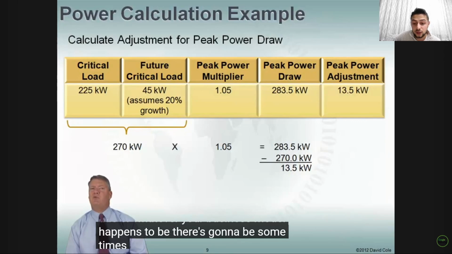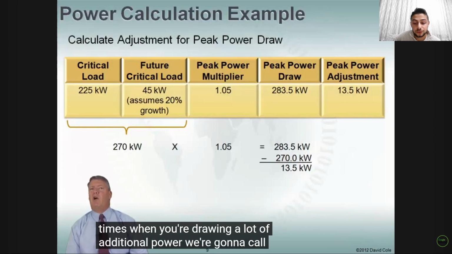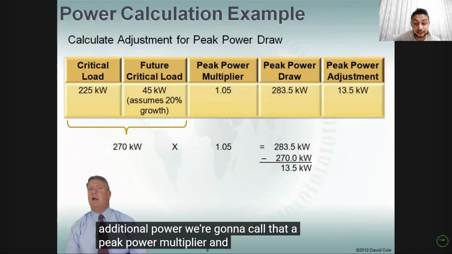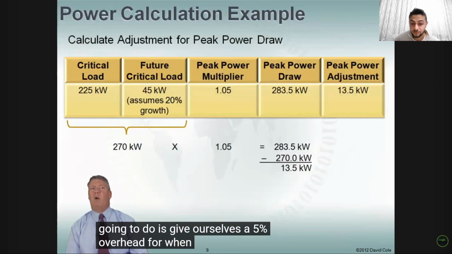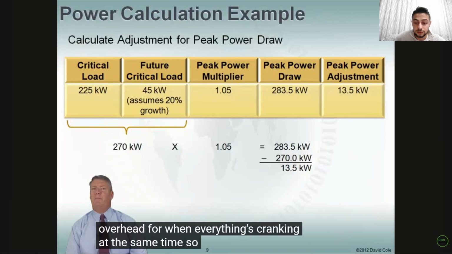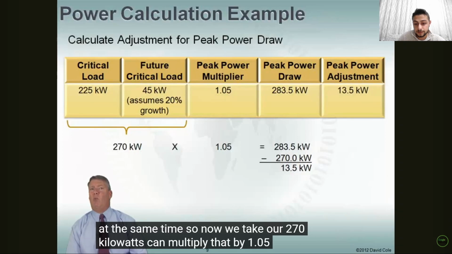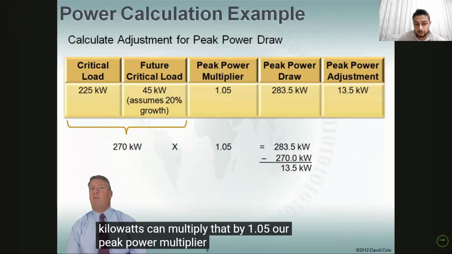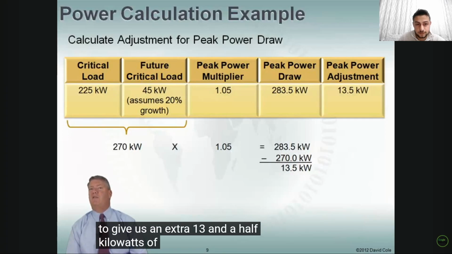There's going to be some times when you're drawing a lot of additional power. We're going to call that peak power multiplier. And what we're going to do is give ourselves 5% overhead for when everything's cranking at the same time. So now we take our 270 kilowatts, multiply that by 1.05, our peak power multiplier, and that's going to give us an extra 13.5 kilowatts of power that we need to account for.